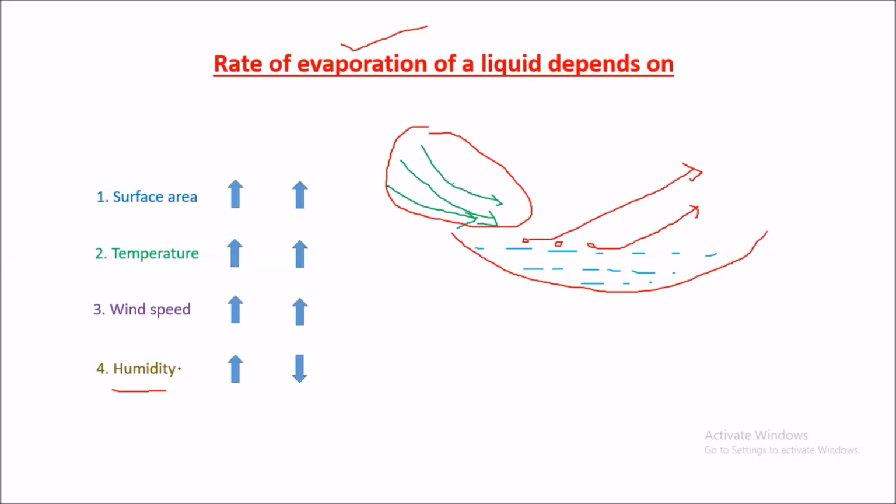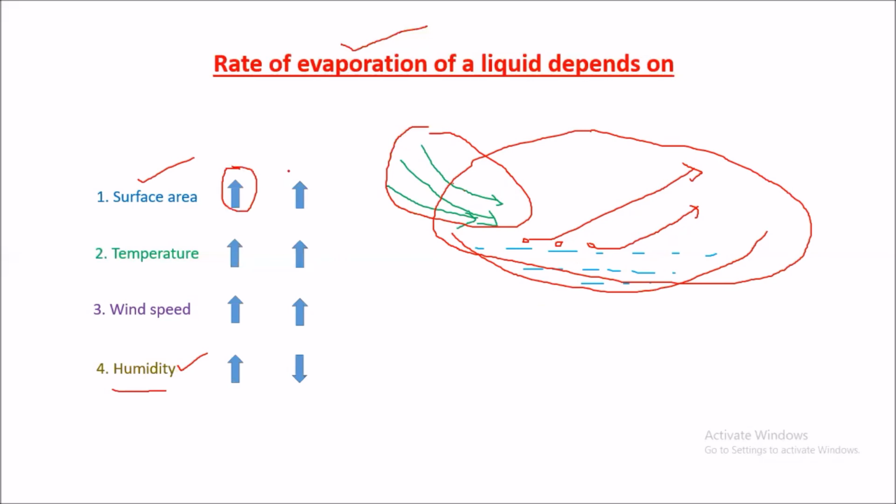So we discussed humidity. Now let's see surface area. What is meant by surface area? If you observe this saucer, this opening is known as the surface area. When this surface area is more, what happens? Then the rate of evaporation will be more.